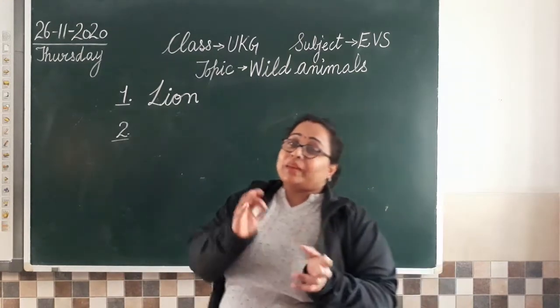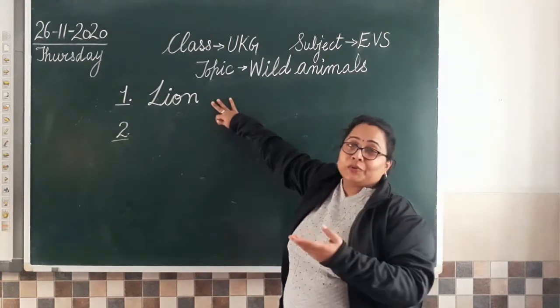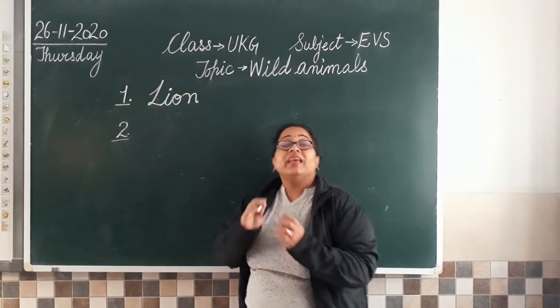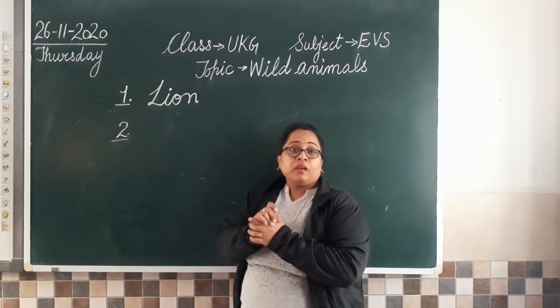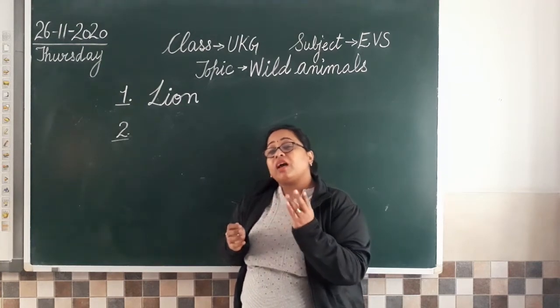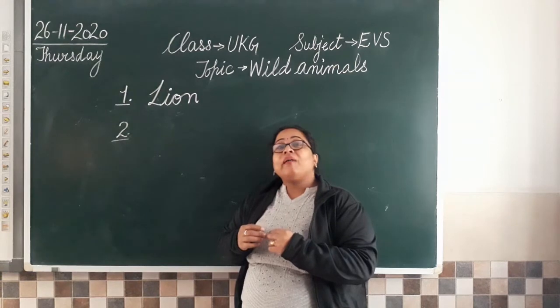Okay. So this is a game as well as learning. So the first is the king of jungle. You know that? It's a lion. Okay. Now the next animal. The next animal is the one who is called or referred as the national animal of our country. Yes. The Royal Bengal